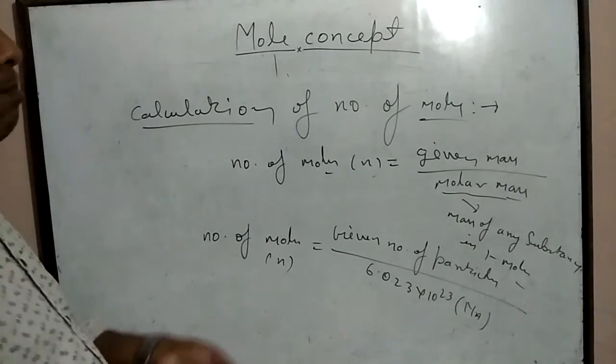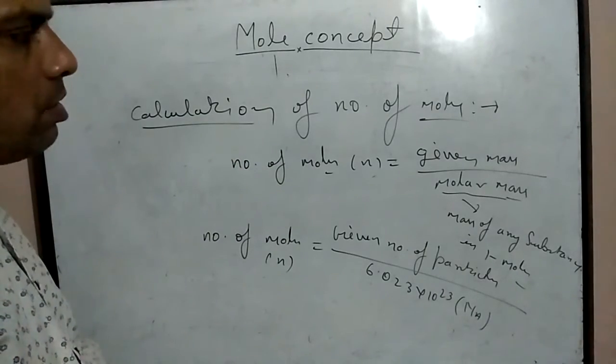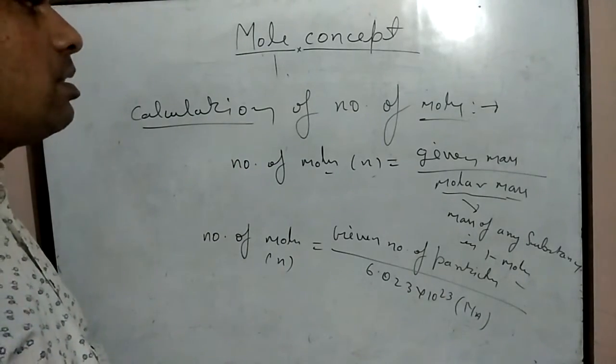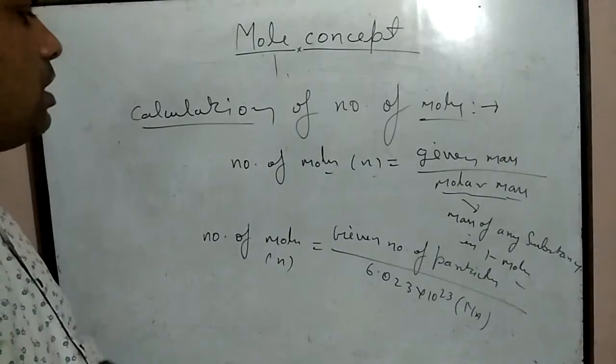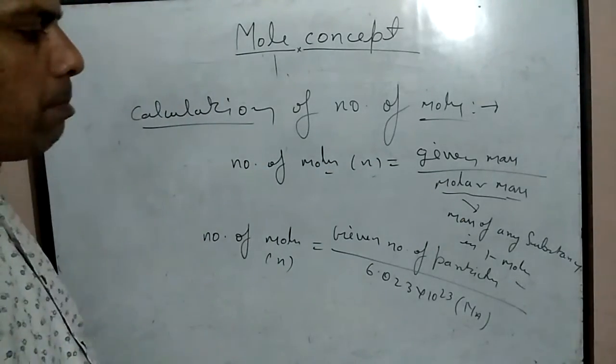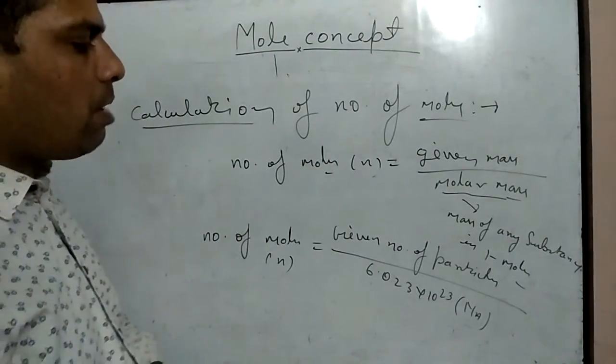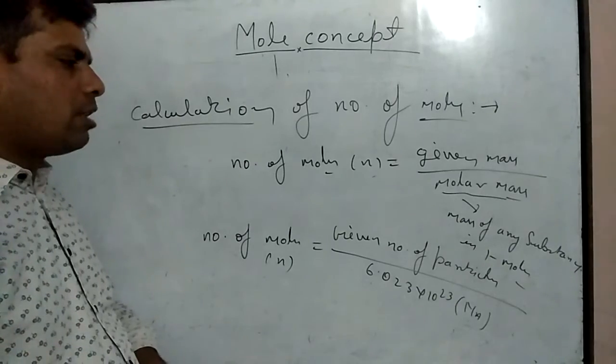So in this way, with the help of these two data, we can calculate the number of moles. If the given mass of any substance is present, then the number of moles is equal to given mass upon molar mass. If the number of particles is given, then the number of moles is equal to given number of particles upon Avogadro number.